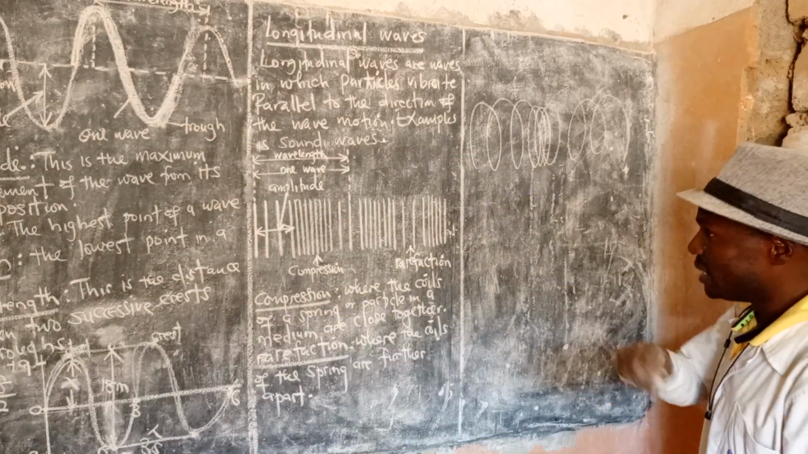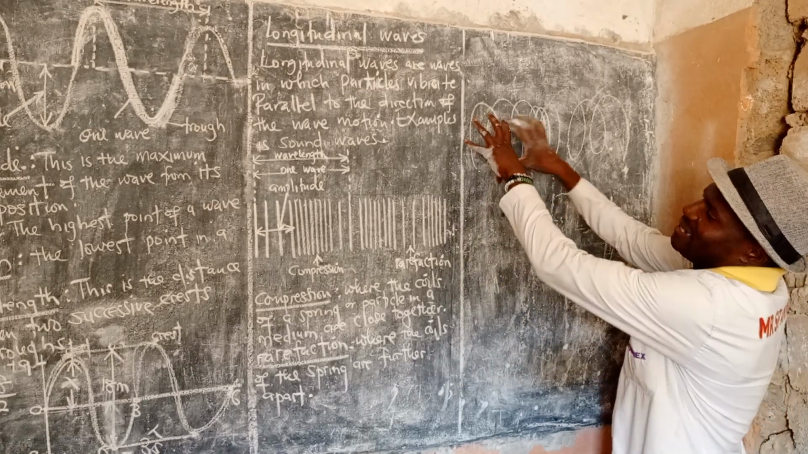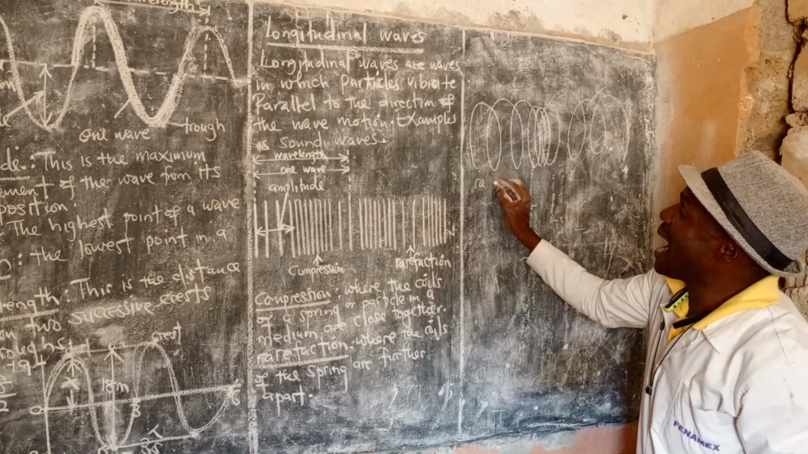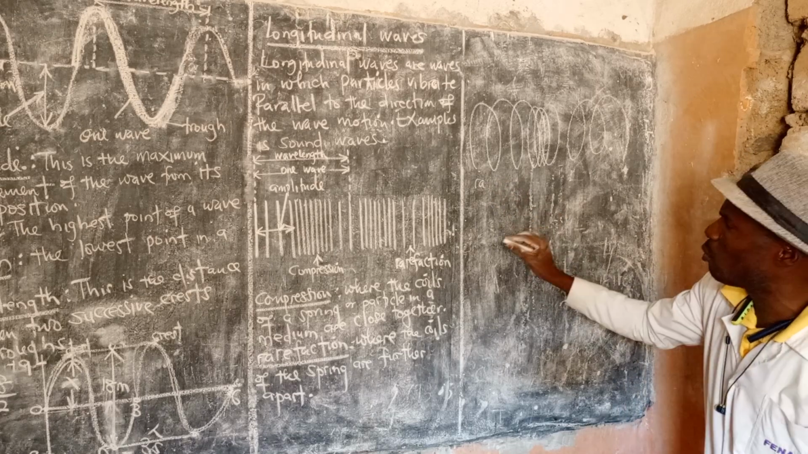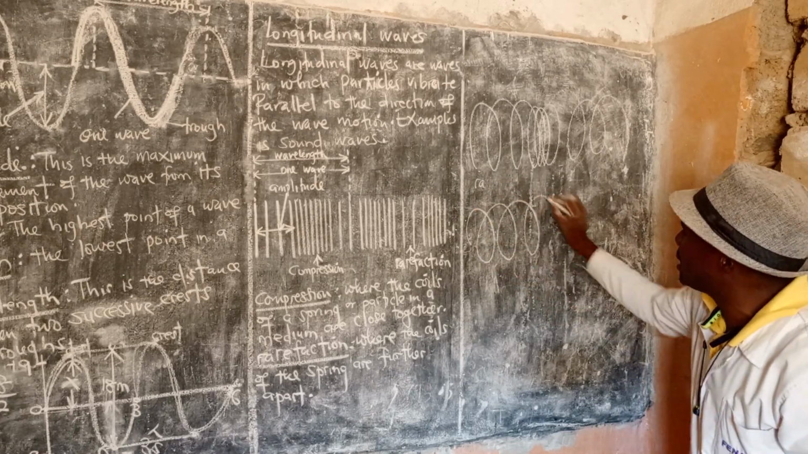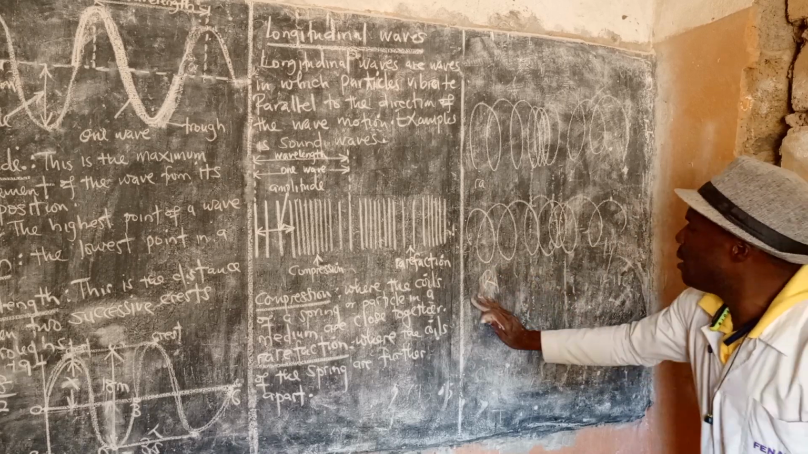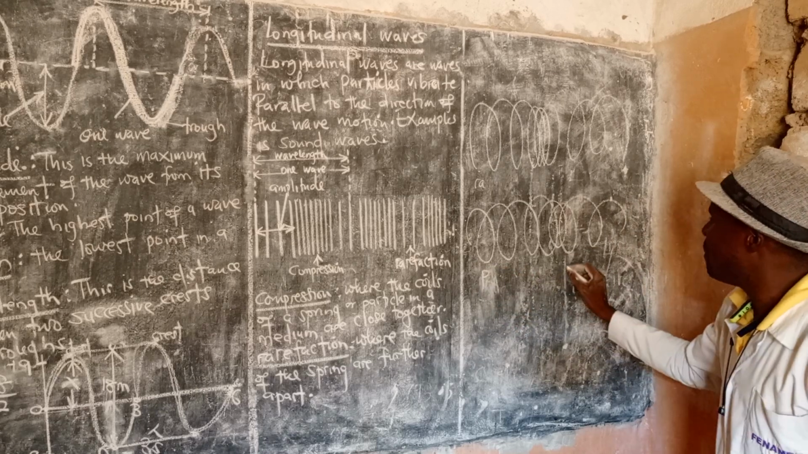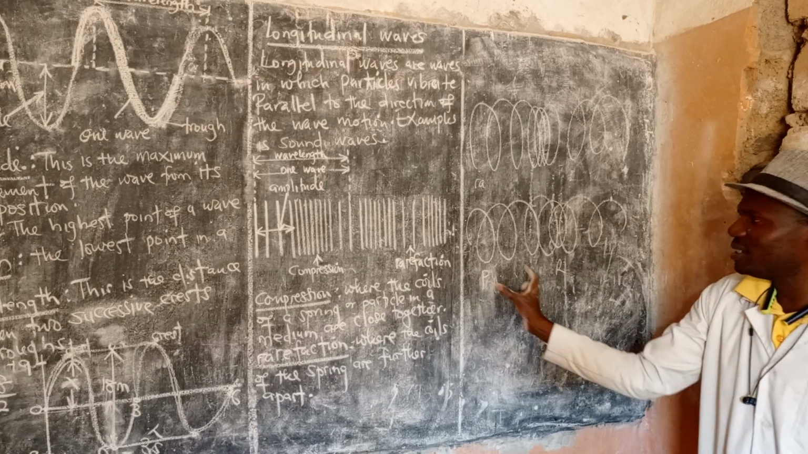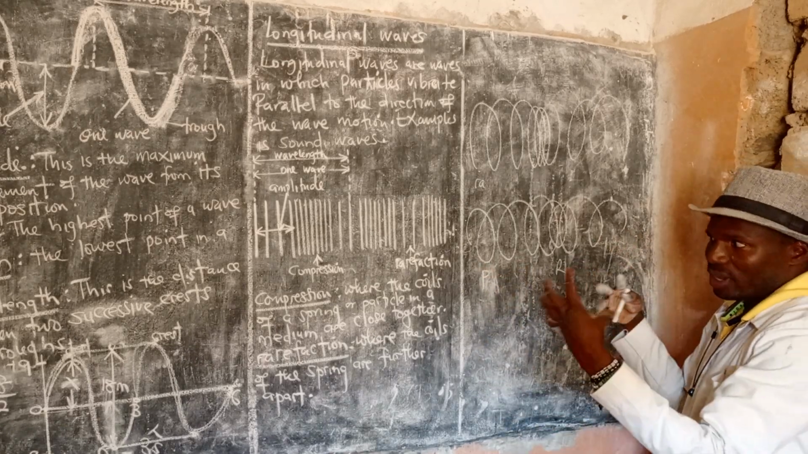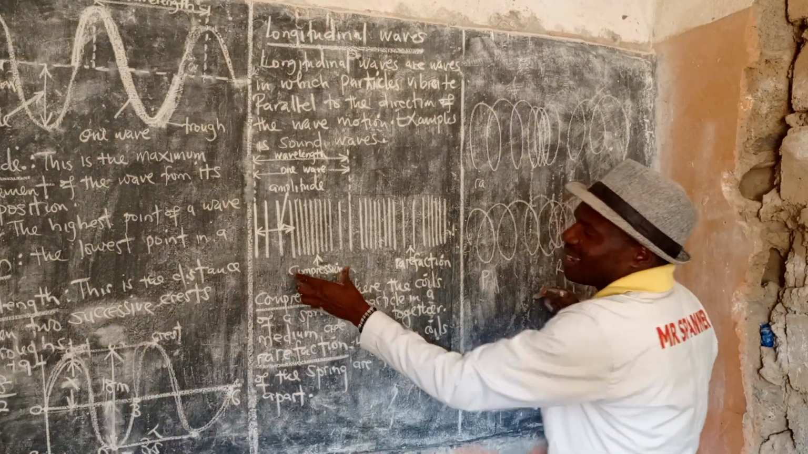Where the coils are spread apart is called rarefaction. Very important. Sometimes a question shows a spring with positions marked P and R, asking what is represented by P. But the minute they are squeezed together, it's called what? A compression. They are compressed together.